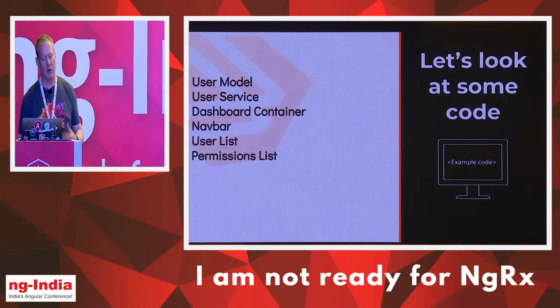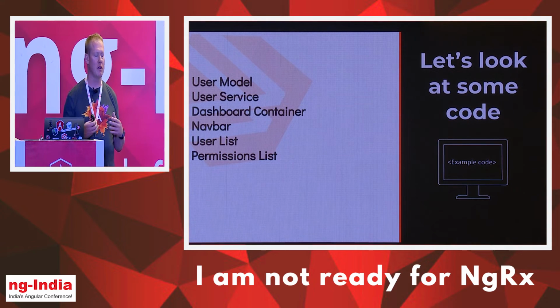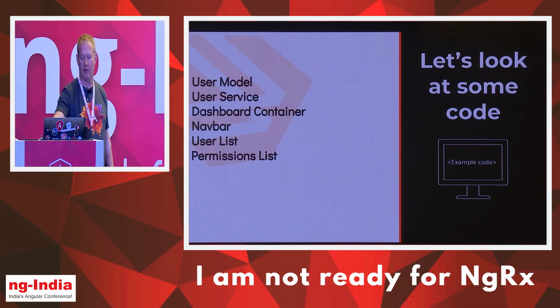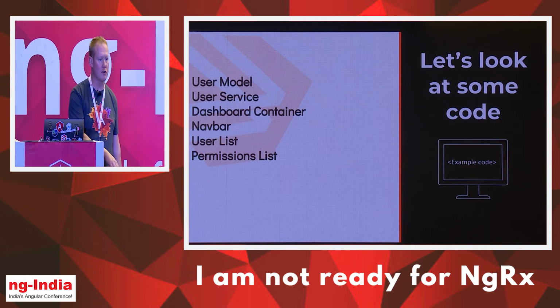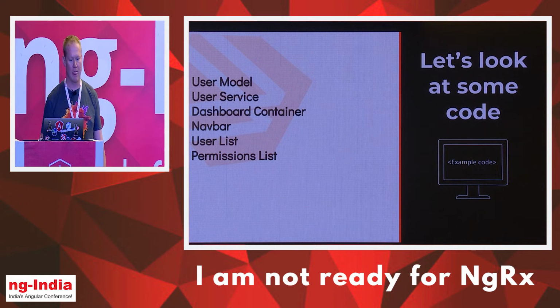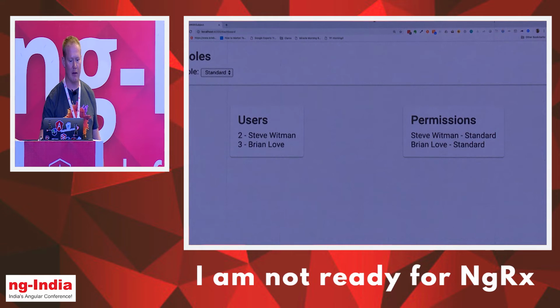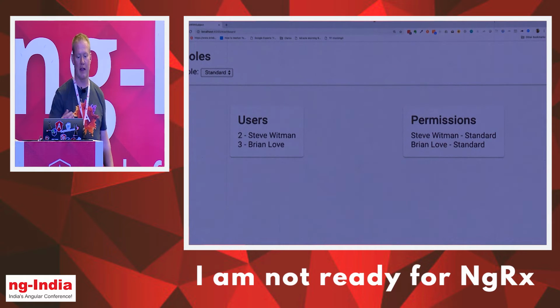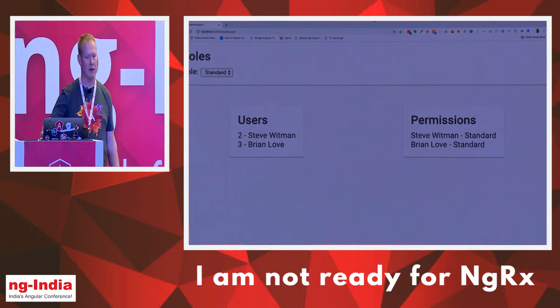So this example is really, really simple, I know, but this is a really good example of how service with a subject works. I have two different child presentation components here, one called users, one called permissions. And then I've got my driver up here, which is part of my navigation, where I want to be able to switch roles. So I've got admin users and standard users. When we switch to admin, we're going to get a list of all the users, including the admins. And when we switch to standard, we just want to see standard users. Okay? So pretty simple UI.